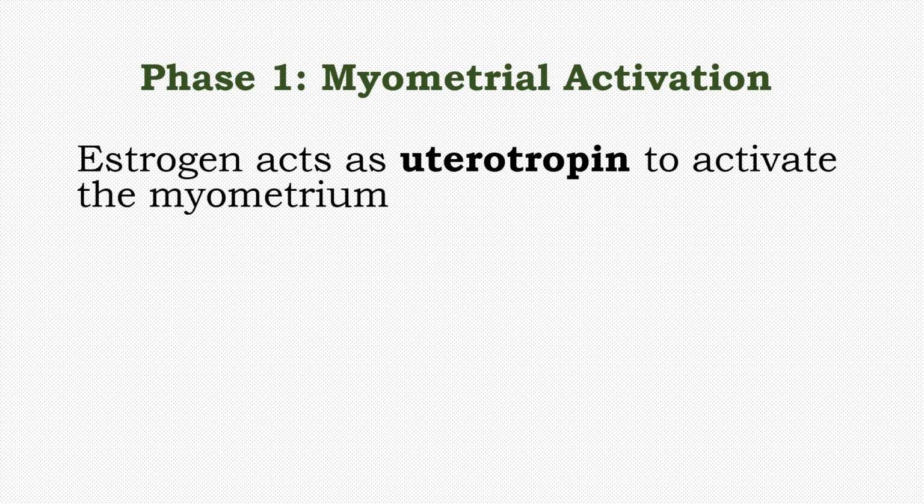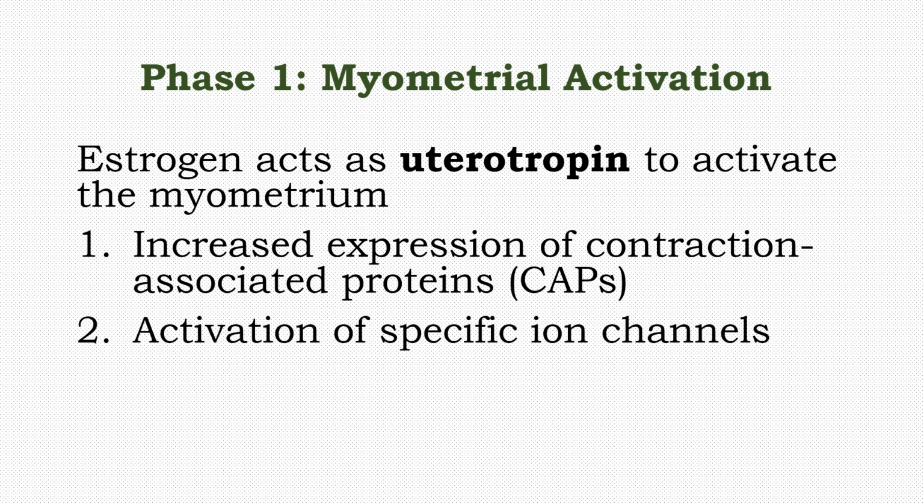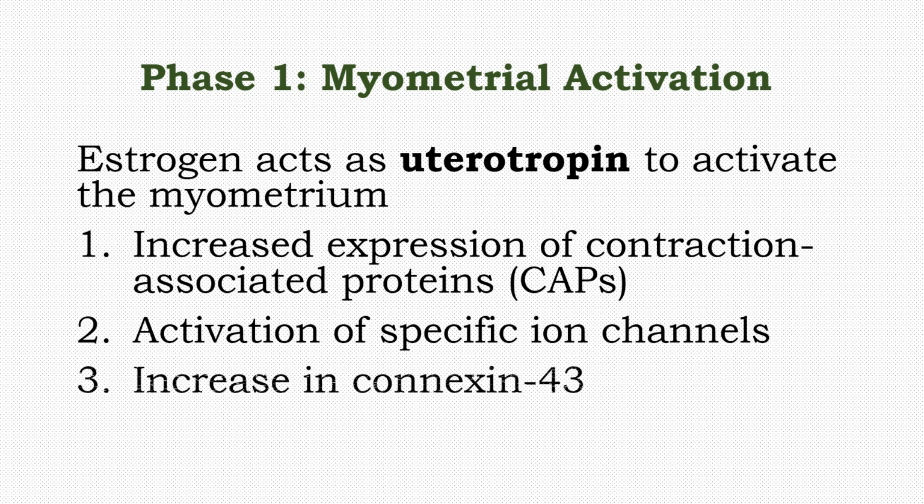In Phase 1 myometrial activation, estrogen acts as a uterotropin to activate the myometrium. This results in increased expression of contraction-associated proteins or CAPs, activation of specific ion channels, and an increase in connexin 43, which is a molecule involved in the formation of gap junctions, if you can still recall from your general physiology.